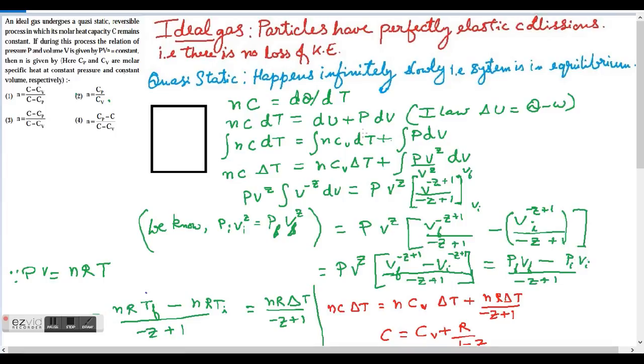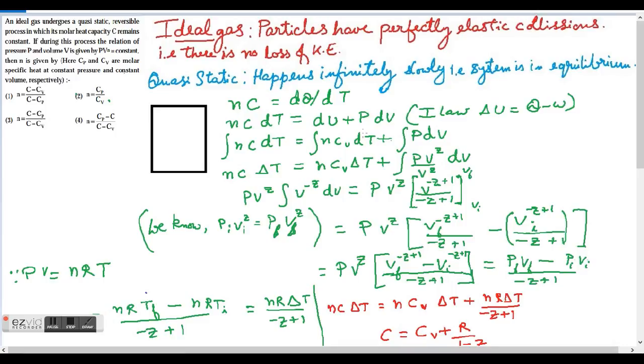An ideal gas undergoes a quasi-static reversible process in which its molar heat capacity C remains constant. If during this process the relation of pressure P and volume V is given by PV to the power n is equal to constant, then n is given by, here Cp and Cv are molar specific heat at constant pressure and constant volume. Now before I describe to you what the question is, let's go over a few terms used in the question.